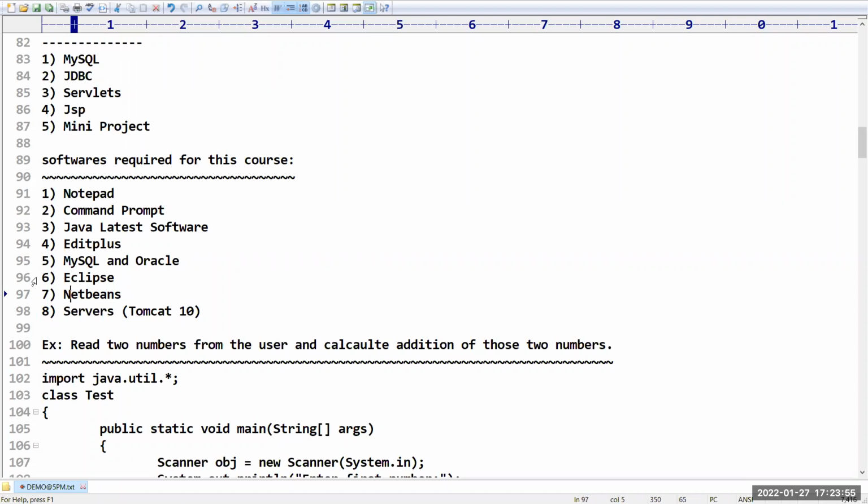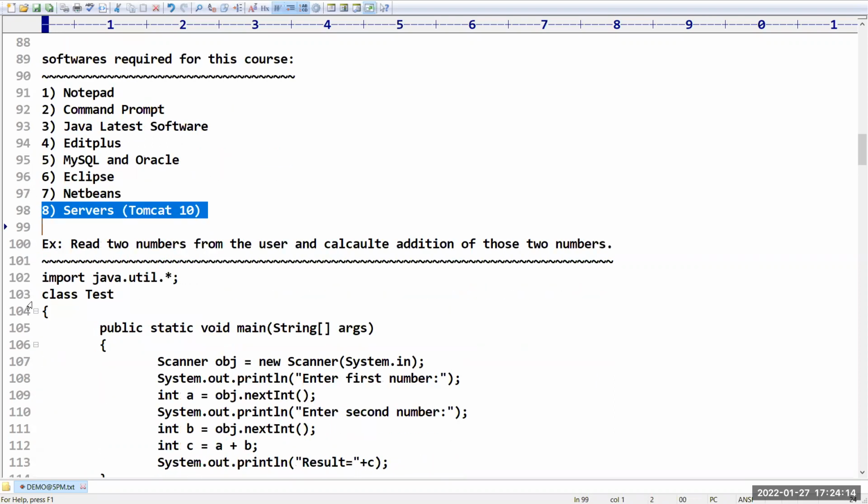That's why, for these advanced Java applications, it is highly recommended to prepare the application by using Eclipse and NetBeans. Why? Because we are going to interact with so many tools in our single Java program. And if you want to work with this client server architecture technology, a server is compulsory. For that, definitely 2 or 3 servers I will explain, but in that the recommended server is Tomcat.